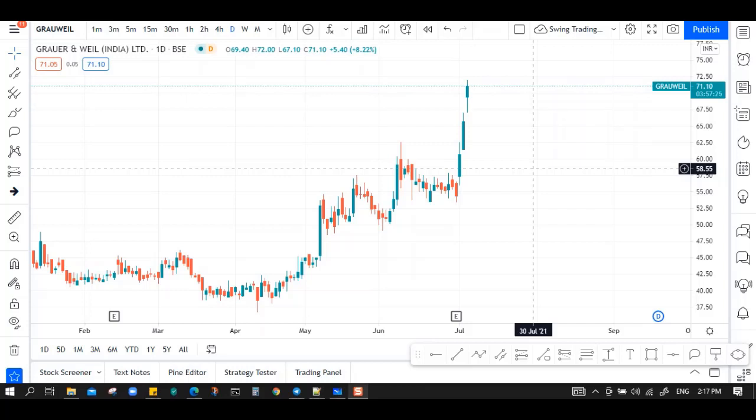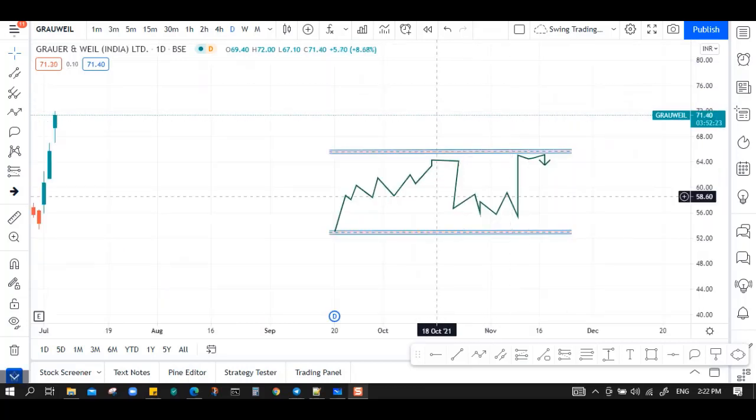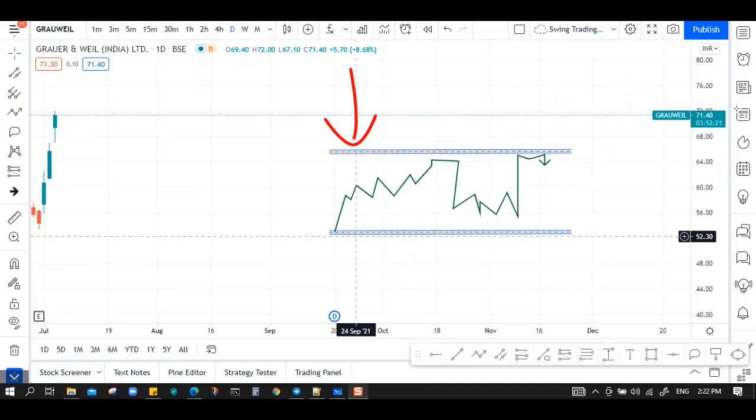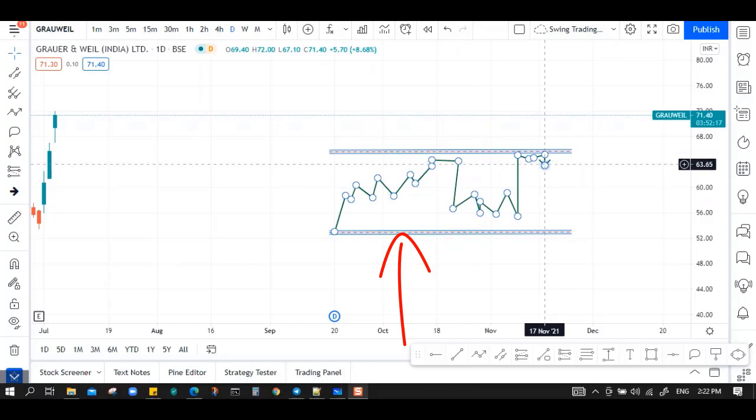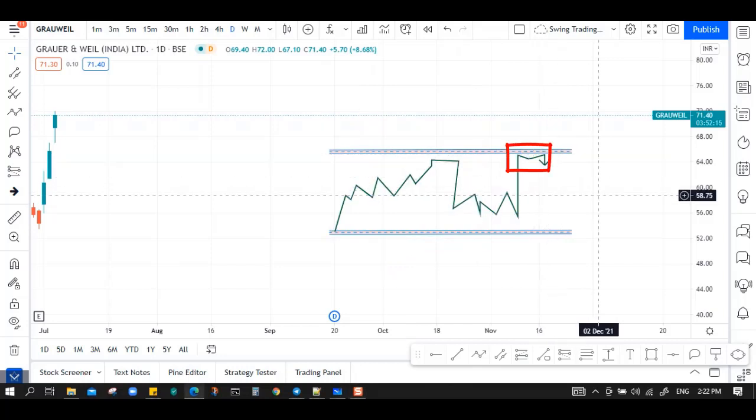But to decide whether a supply or demand zone is valid, we need at least a 2:1 reward to risk ratio, meaning that the amount of money you will win should be at least twice the amount of money you will risk. Let me give one example. Let's say this is my supply zone and this is my demand zone. Right now the market is at the supply zone and we are ready to open our short trade position.